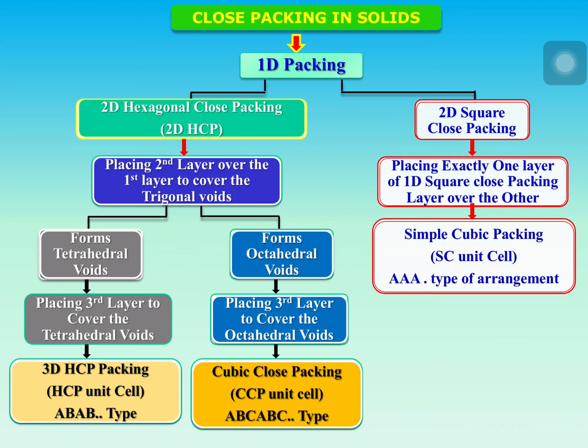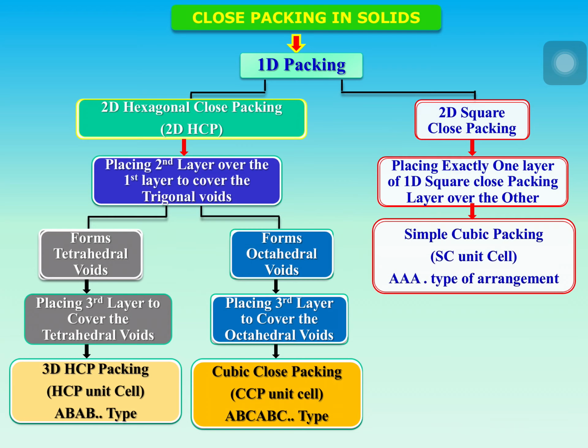If we arrange 2D square close packed layers exactly one upon the other, exactly over the other 2D square close packed layer, we are going to get a simple cubic packing, means you are going to get a simple cubic lattice, whose unit cell is the simple cubic unit cell, and the type of arrangement is AAA. You are going to look at it later.